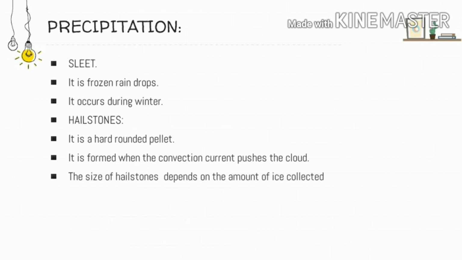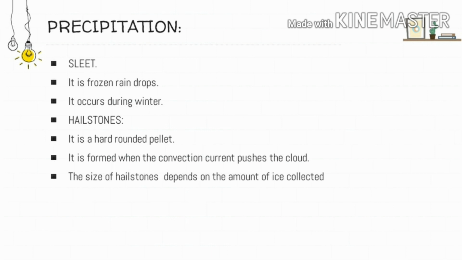The next one is sleet. It is known as the frozen raindrop. So when raindrops are frozen, it is known as sleet. Sometimes the refrozen melted snow water is also known as sleet. And sometimes the mixture of snow and water or rain is known as sleet.